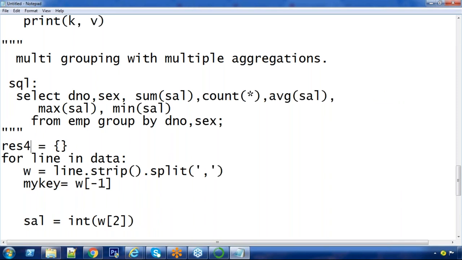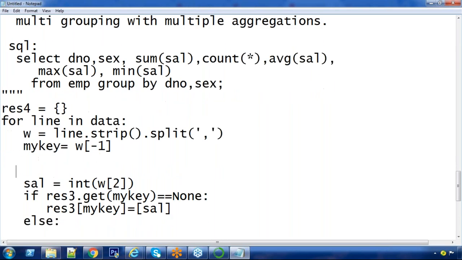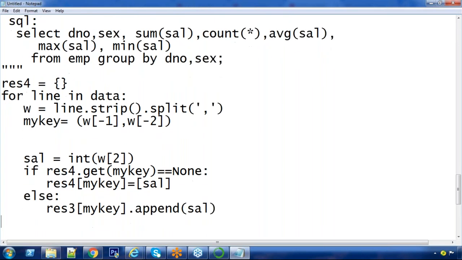Taking the object as dictionary object as result 4. Here my key means what? Department number, comma, sex value. W of -1 is department number, -2 is sex value, last second one. Here remaining same, just I'm changing the object name. Result 4, result 4, result 4.